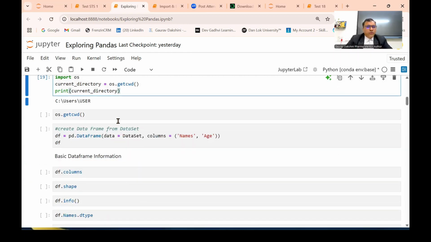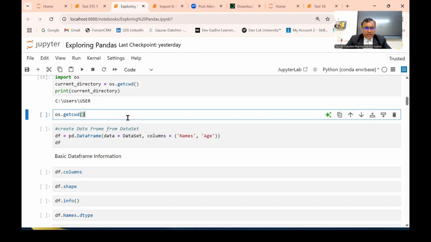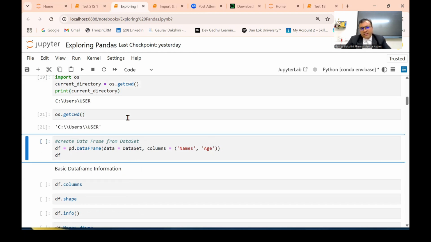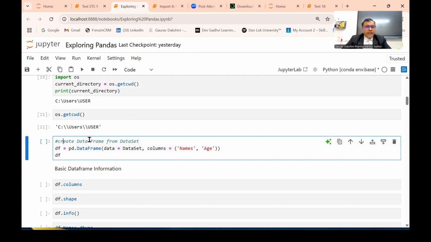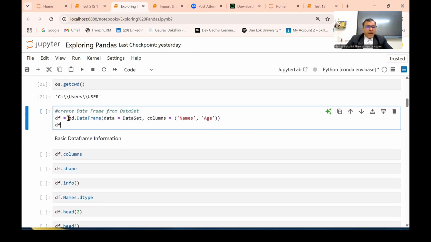So let's go to get current directory. I will simply press Shift and Enter. Now to create the data frame from the data set. Now how can we do the data frame? We can create the data frame by putting pd.DataFrame and then data is equal to dataset, columns is equal to name and age. So now the entire columns that we have created with the name and age, the entire zip, will be converted into the data frame.